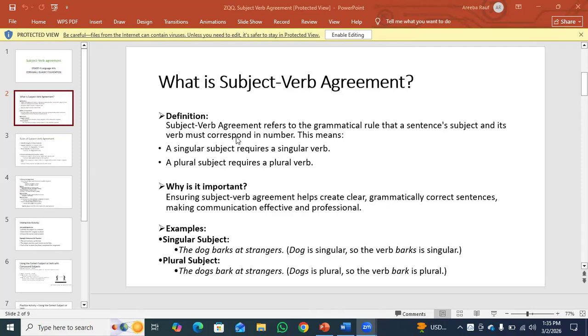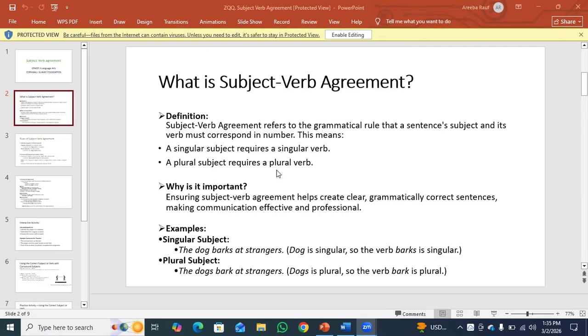Subject verb agreement refers to the grammatical rule that a sentence's subject and its verb must correspond in number. This means a singular subject requires a singular verb. A plural subject requires a plural verb. Basically, in a simple sentence, the subject and the verb must match. If the subject is singular, we use a singular verb. If the subject is plural, we use a plural verb.